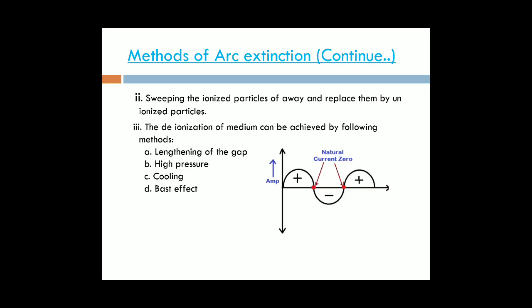Then those ionized particles may be replaced by new particles. Then the dielectric strength may be increased. Then the arc may be reduced or controlled.